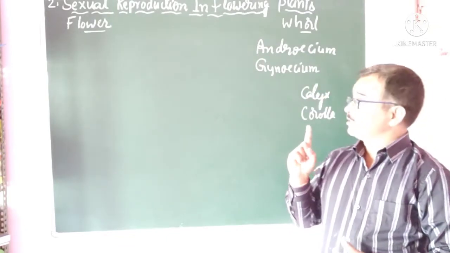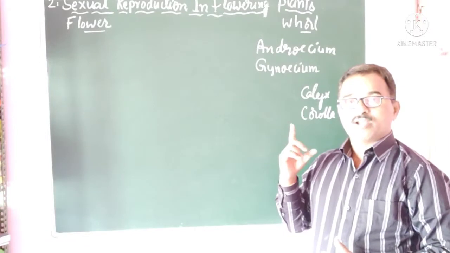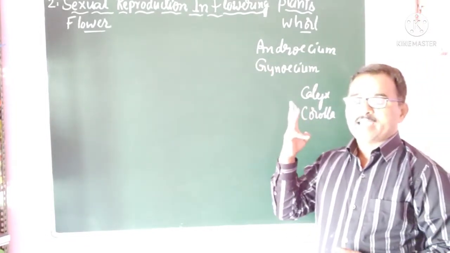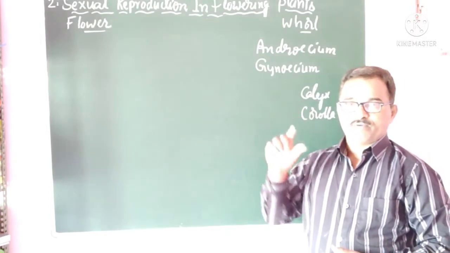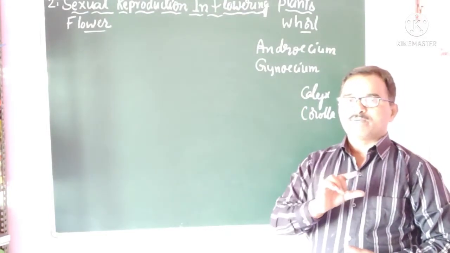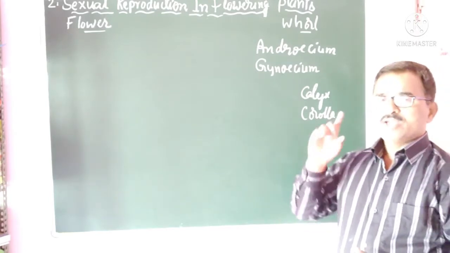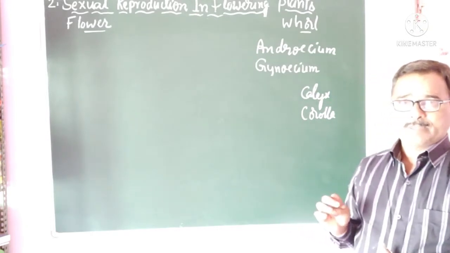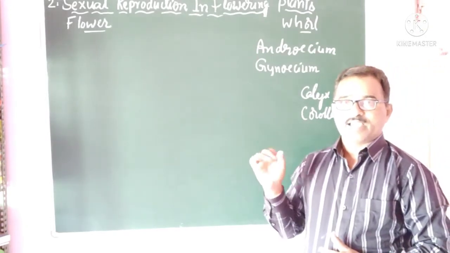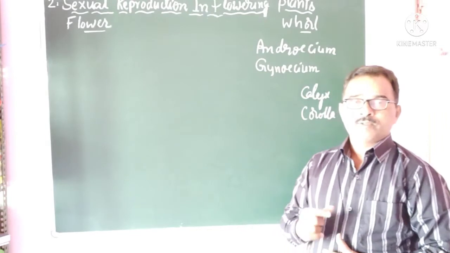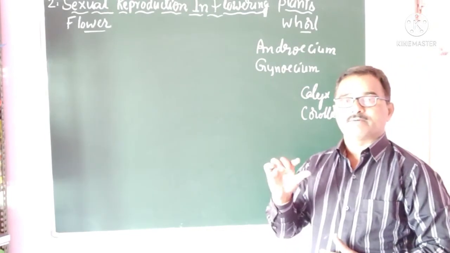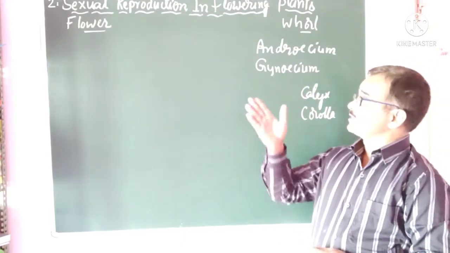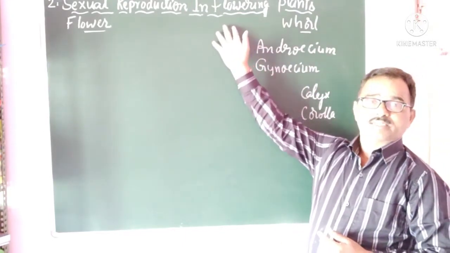So in the first chapter we explained the stages and events of sexual reproduction under three headings: pre-fertilization events, fertilization events, and post-fertilization events. In the pre-fertilization events, gametogenesis and gamete transfer. The next one, fertilization, that is syngamy or fusion of male and female gametes. And the last one, post-fertilization, that is the formation of zygote and embryogenesis. In the same way, here also we are discussing.